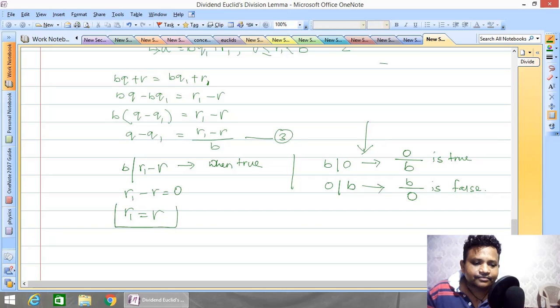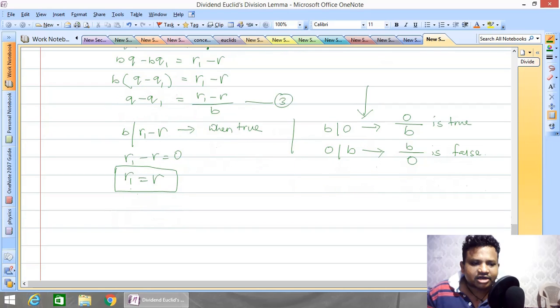Now see, we changed r to r1, but we again see that both r1 and r are the same. So that means the remainder is unique. So it has a constant value.